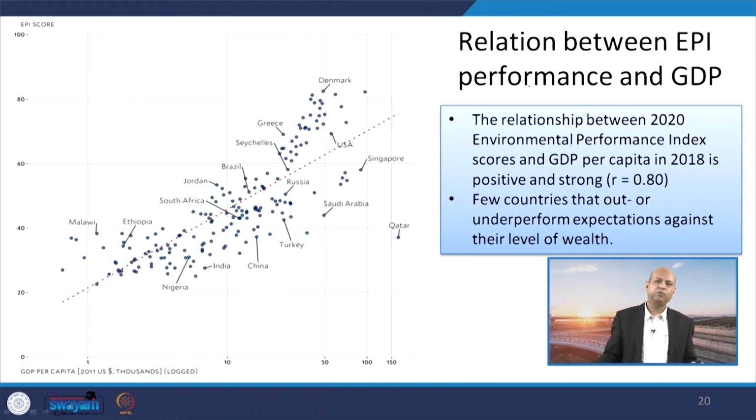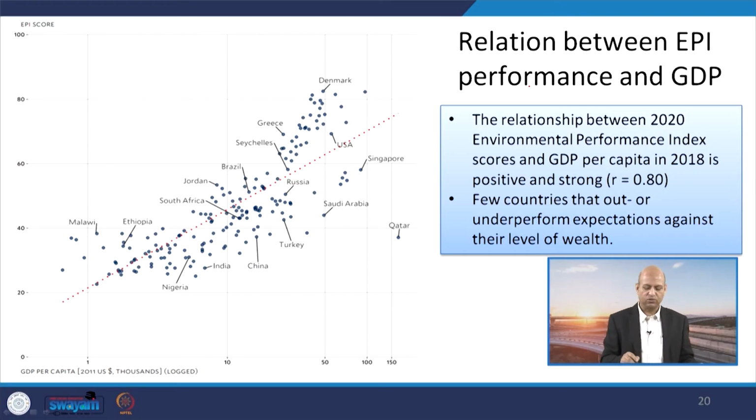Well, when we talk about the comparison of this environmental performance index and the GDP of each country, a very interesting relationship is there, because you might have heard about the Kuznets curve, the inverted U, that when GDP grows, pollution grows, and after a certain level when a lot of money is available, then governments and people try to invest to clean the environment. So, that way GDP really helps in having better performance.